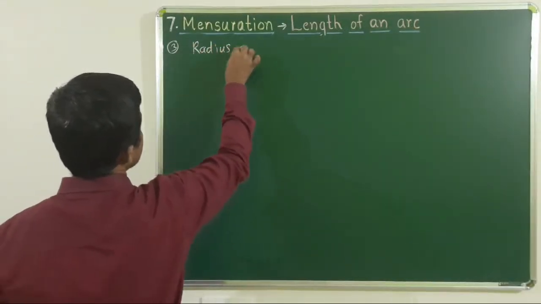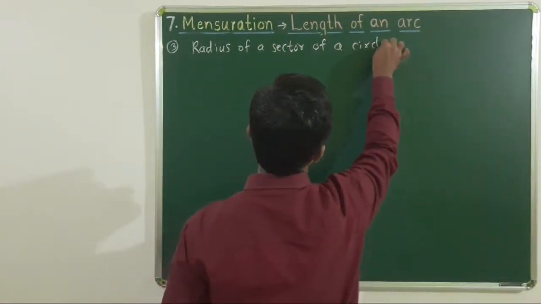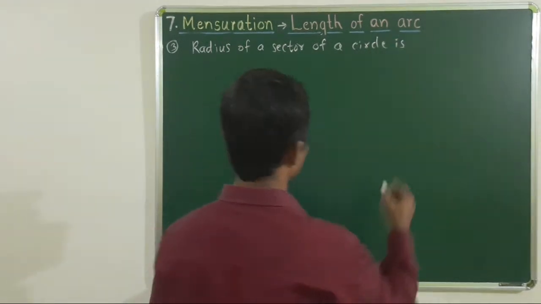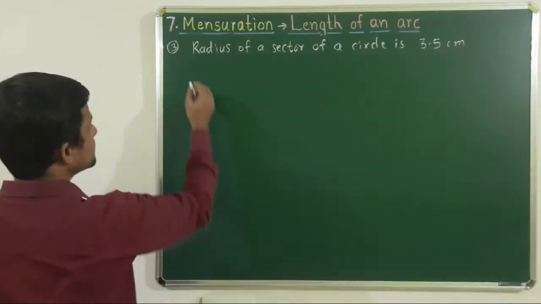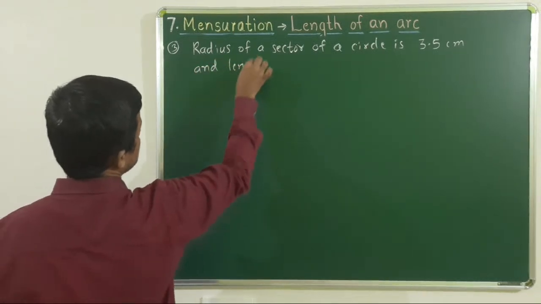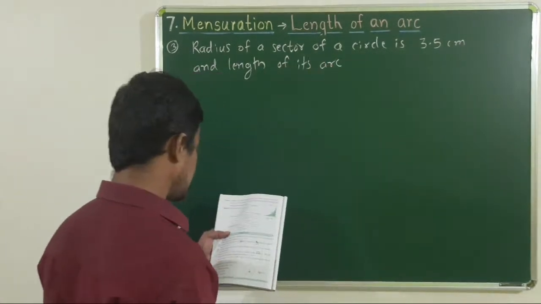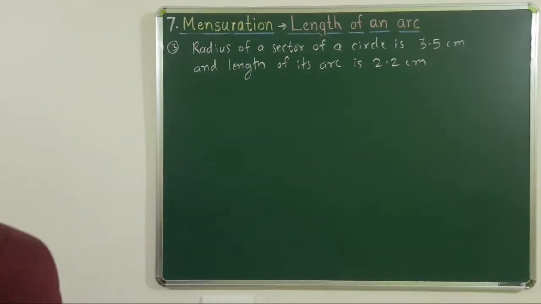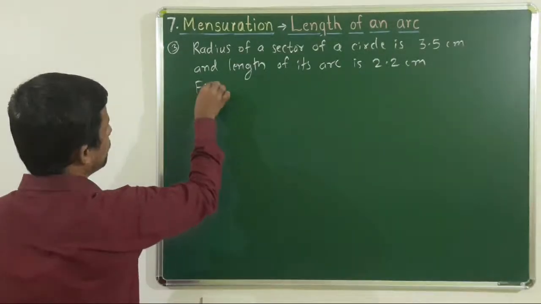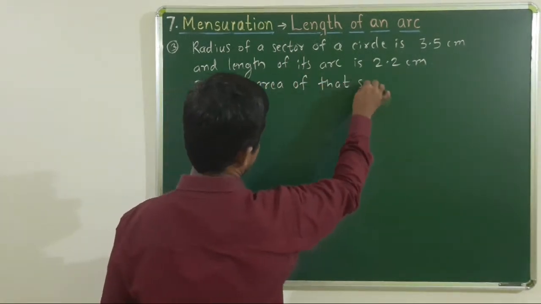Radius of the sector of a circle is 3.5 centimeter and length of its arc is 2.2 centimeter. Find the area of that sector.